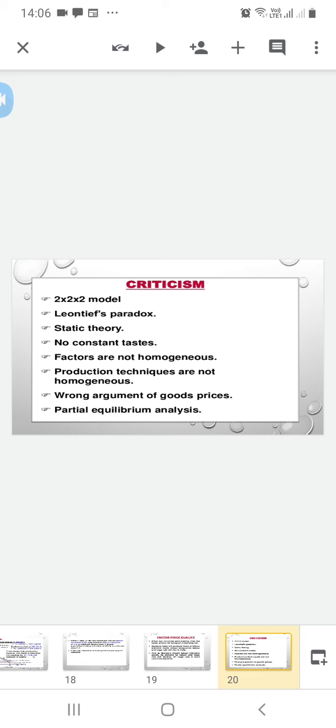But by Leontief's practical test, it was found that the USA exported more labor intensive goods and imported more capital intensive goods, a situation that was in direct contrast to its relative factor endowment position. As such, Leontief's result came as a great surprise to many economists of the world.